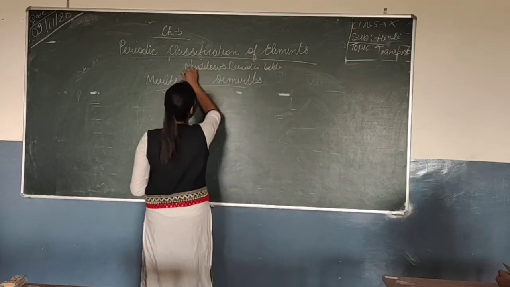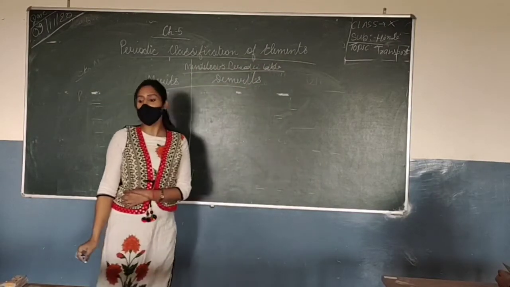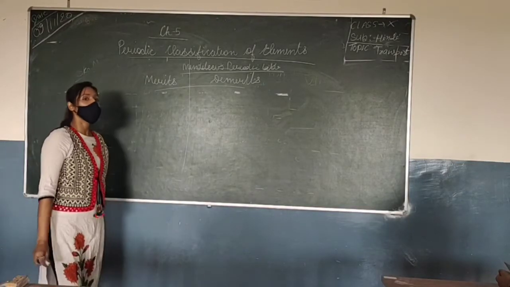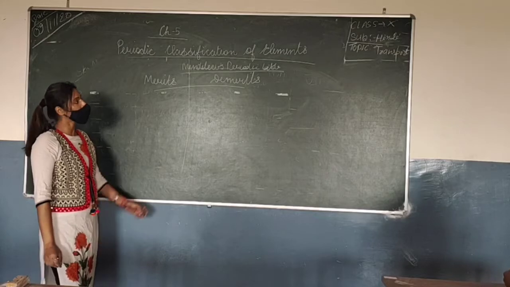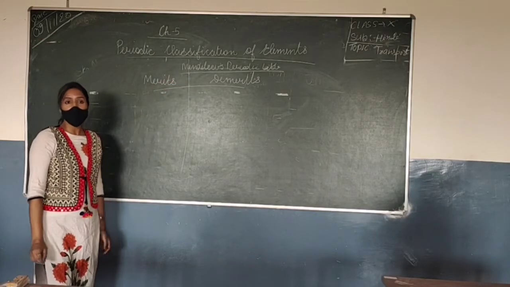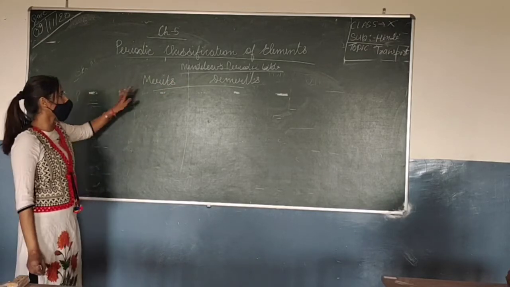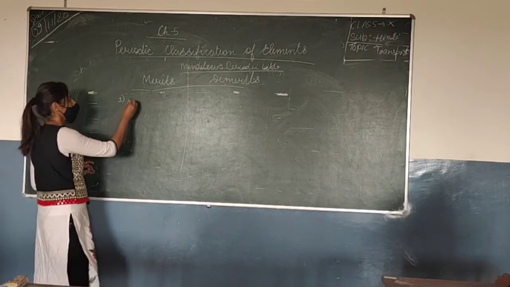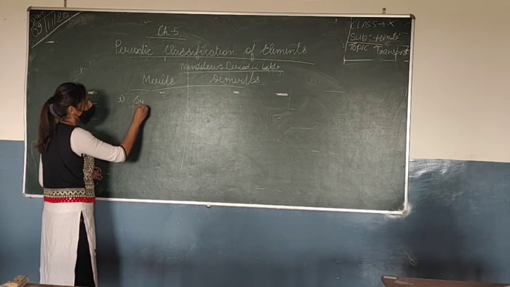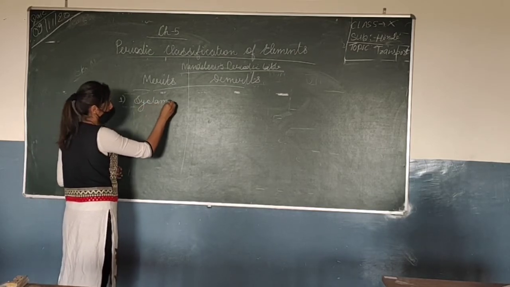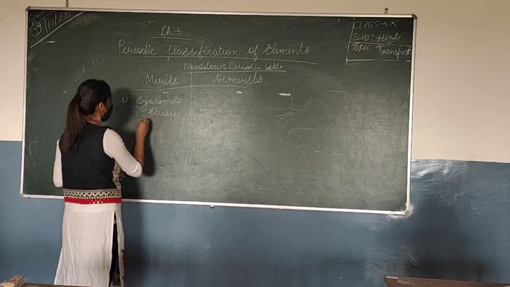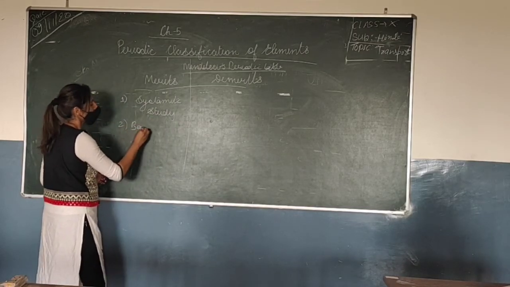Okay, so don't get confused between Mendeleev and Mendel. Mendel, who gave the law of inheritance, is M-E-N-D-E-L, Mendel, and this is Mendeleev. Okay, so the merits were that it gave a systematic study, easy study, okay, based on fundamental properties.